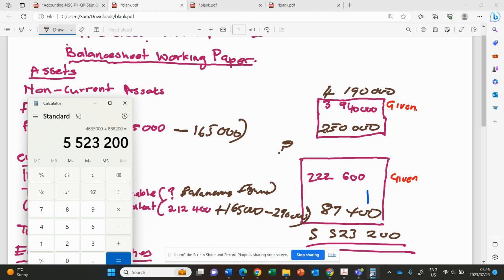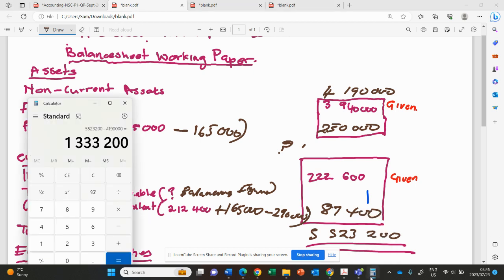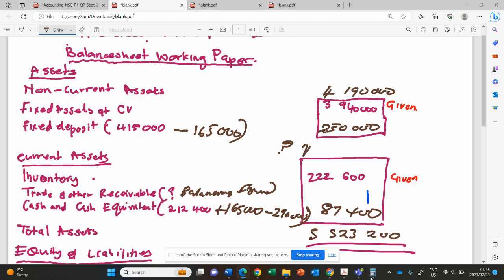The non-current asset. So we're going to say minus 4,190,000. So we'll get 1,333,200. So it's for current assets.